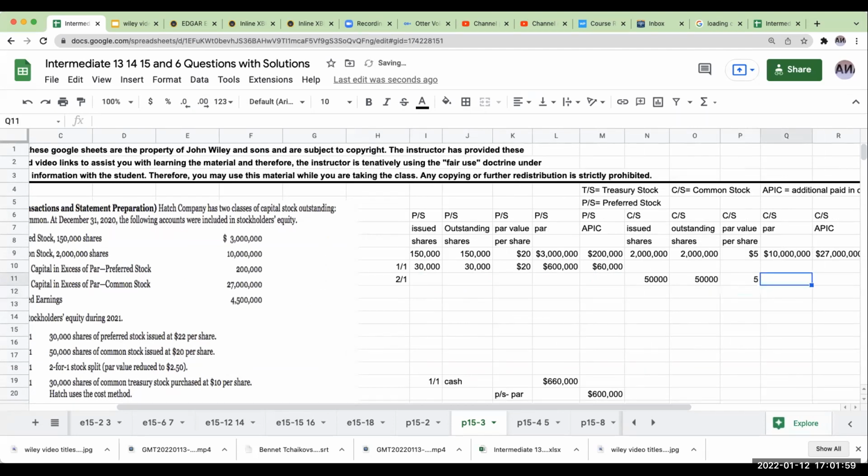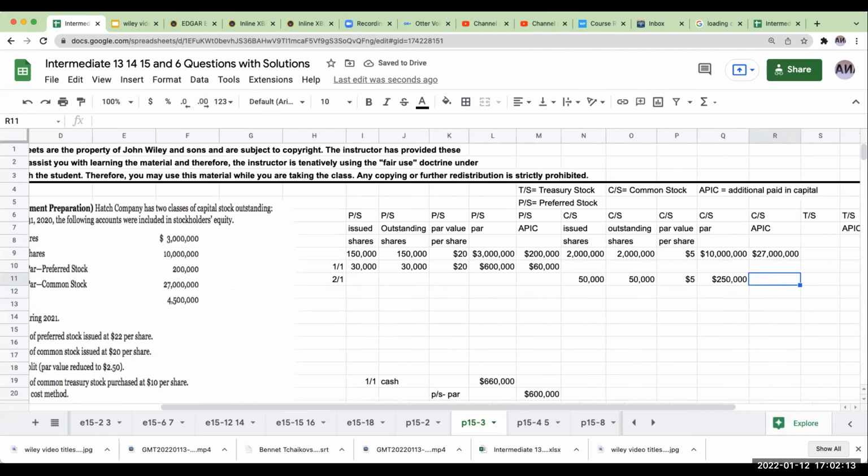Okay, so my common stock at par is going to go over here to 250,000. Again, you never ever want to use a par value this high. It's April 20th times 30. So the difference over here is going to be 2 additional paid in capital.